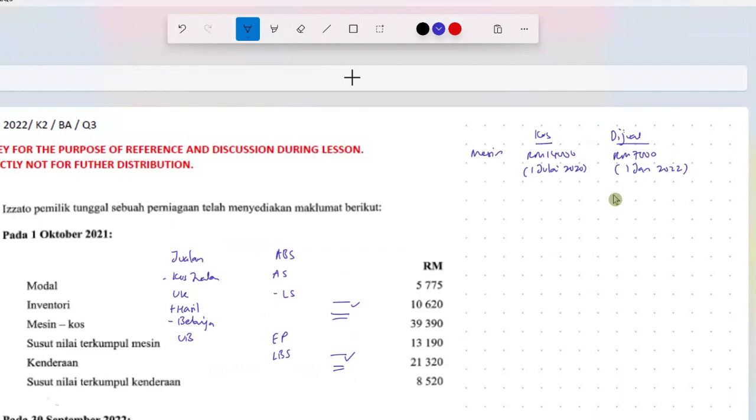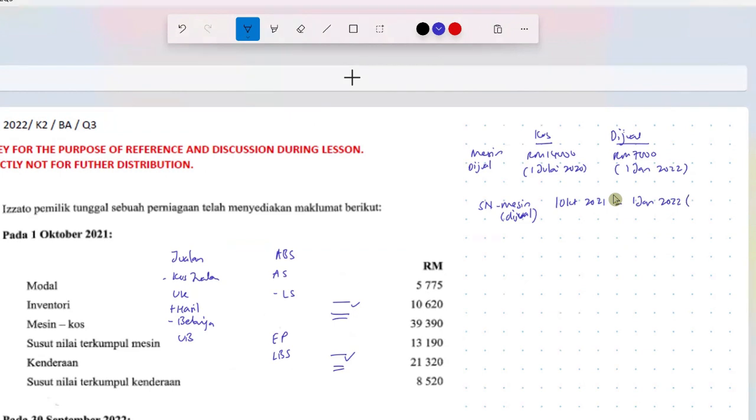So this one machine yang dilepaskan, machine yang dijual. The susut nilai for the year, susut nilai machine, for this particular machine yang dijual, you have to check for the 3 months ownership. You see, from beginning of the accounting period, 2021, till the disposal date, 1st January 2022.